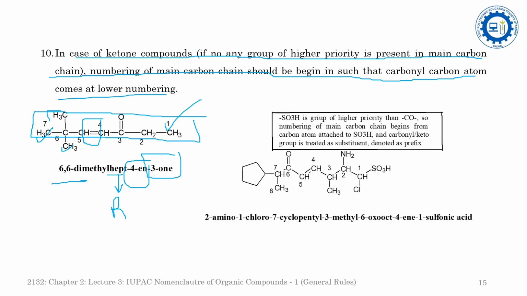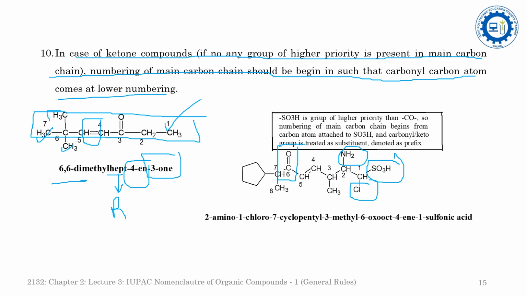Come to another example. In this example, as per the rule, first of all select the functional group of the higher priority order. Here, how many functional groups may be there? One is sulfonic acid, chloro, amino, and carbonyl.